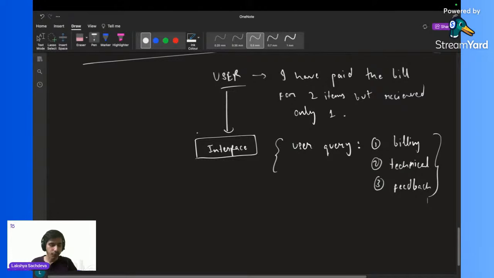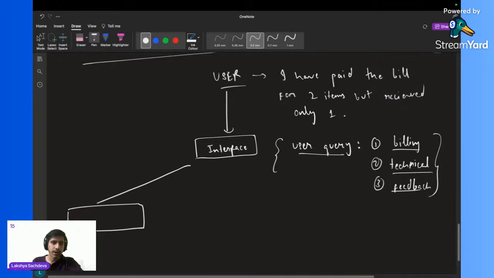So what is the task for my interface? The task for my interface is to see whether the user query is based on billing, a technical issue, or some kind of feedback. Right now you can see, I have paid the bill for 2 items but received only one. So this is a billing issue. So I am going to connect 3 more AI agents.